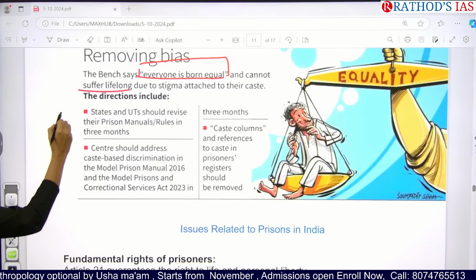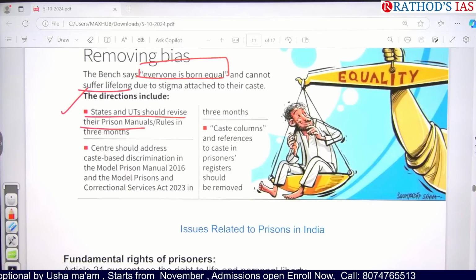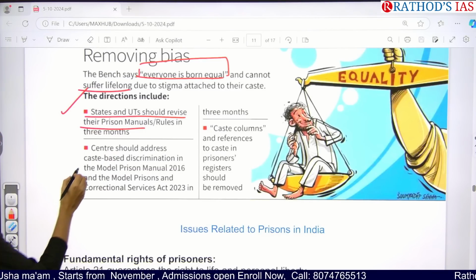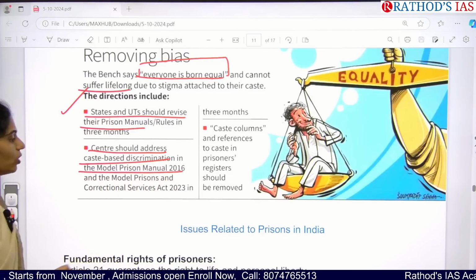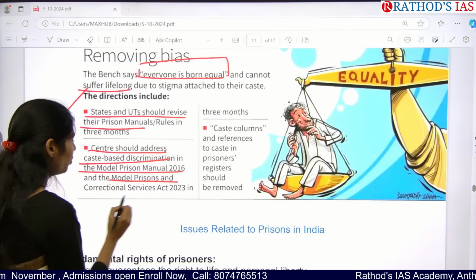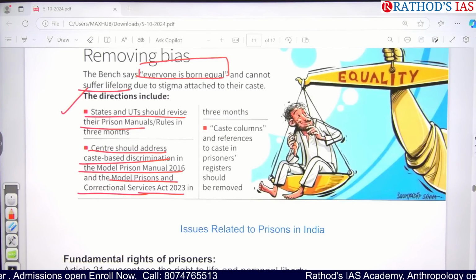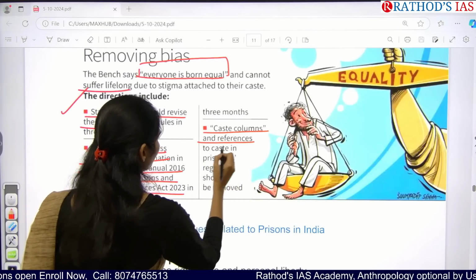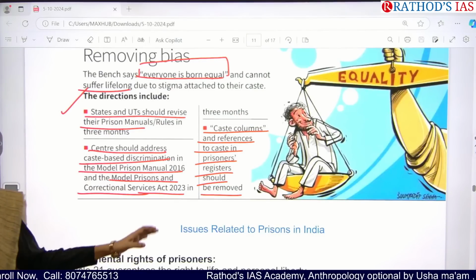So what are the directives which the Supreme Court gave? We have to revise prison manuals, and what is the time limit? Within 3 months of time. And the Centre should address caste-based discrimination in the Model Prison Manual of 2016 and the Model Prisons and Correctional Services Act of 2023. And next, caste columns and references to caste in the prisoners' register should be removed. So these three things can be done.